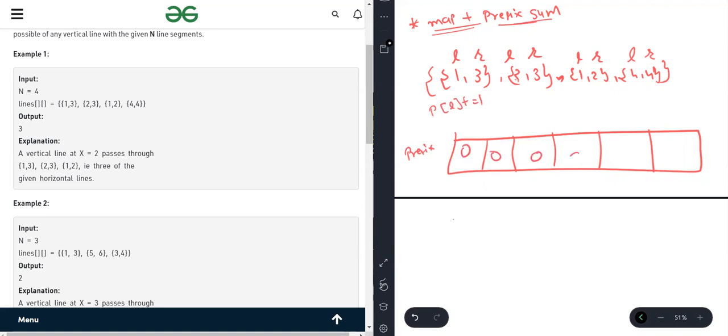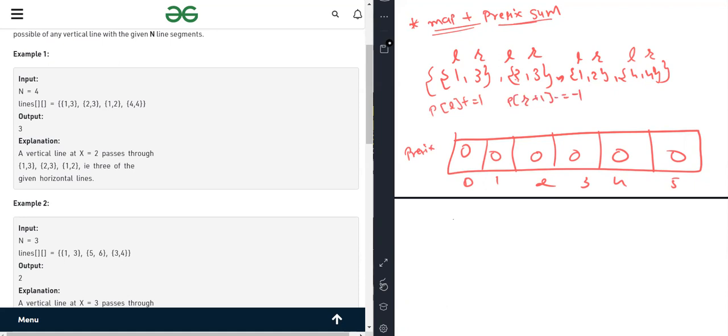By default, all these values are 0, at indexes 0, 1, 2, 3, 4, 5. And prefix of R plus 1 minus equal to 1, so we are just removing one value. For L equal to 1, here we are putting the 1 and here we are doing the minus 1.